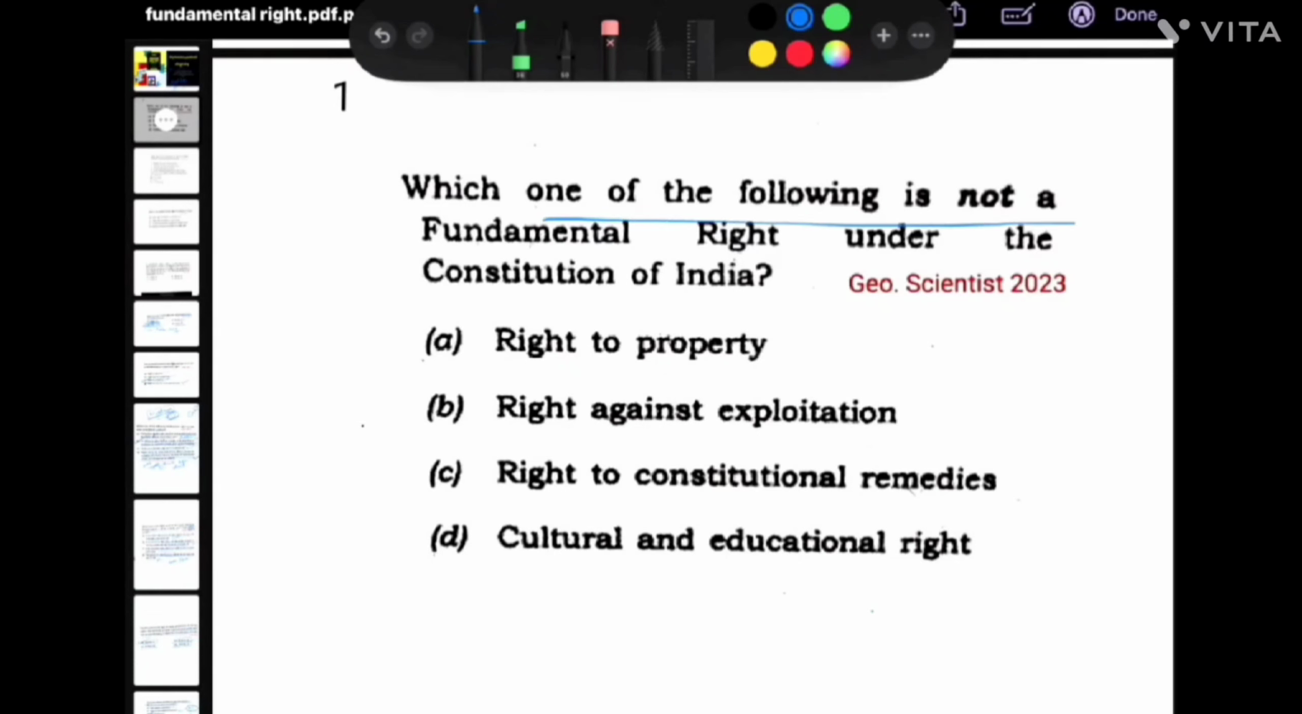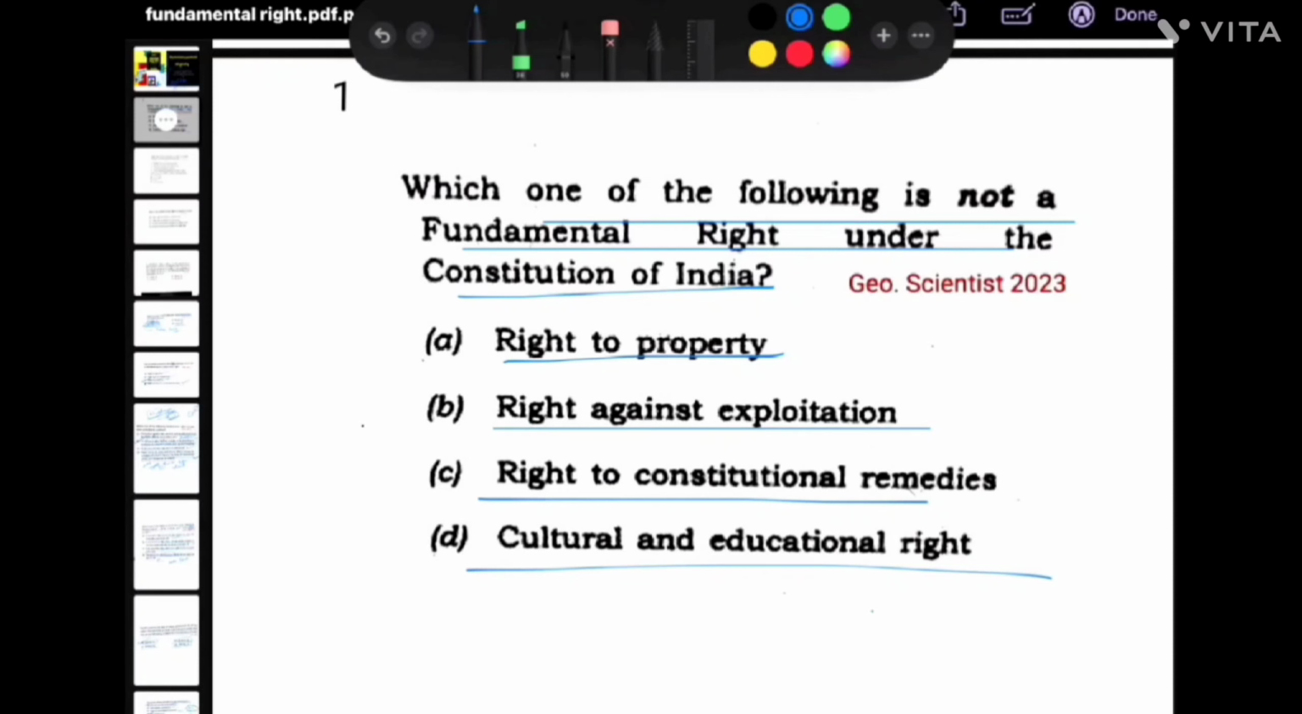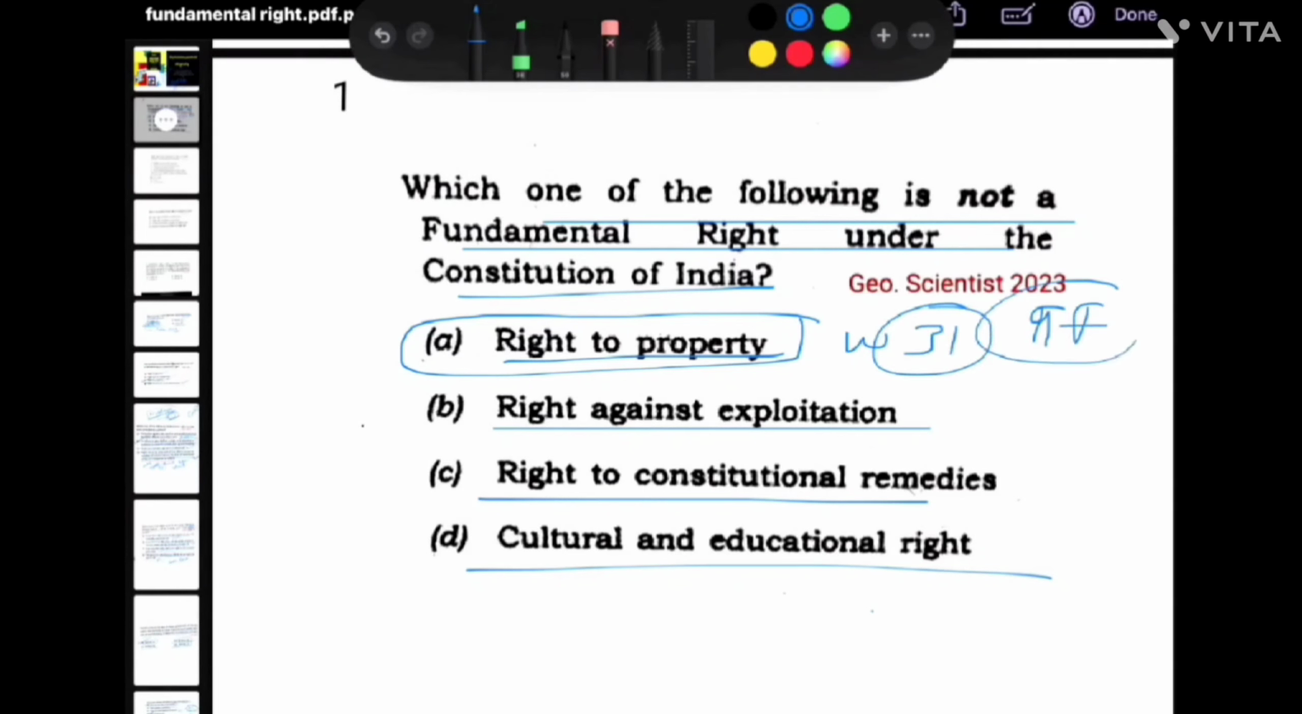Which one of the following is not a fundamental right under the Constitution of India? Right to property, right against exploitation, right to constitutional remedies, cultural and educational rights. Right to property was a fundamental right initially under Article 31 and 19F. But with the 44th Constitutional Amendment Act, it was removed from fundamental rights and was made a legal right available